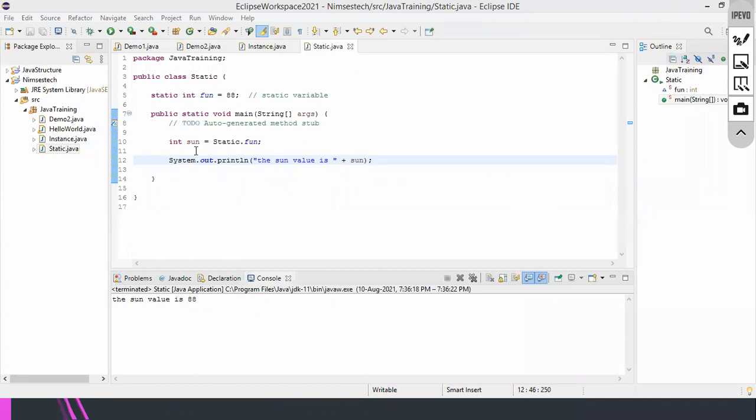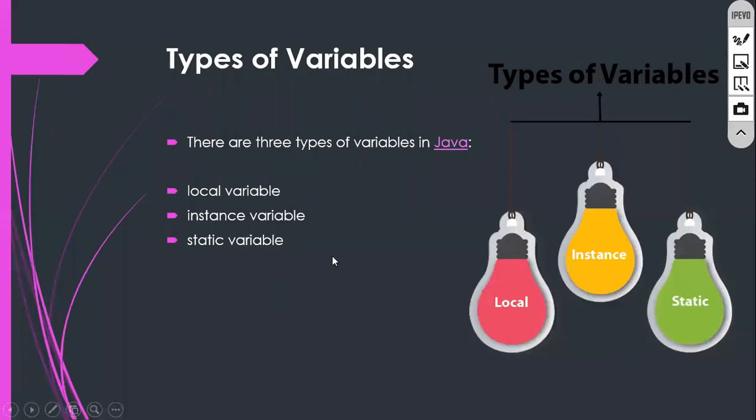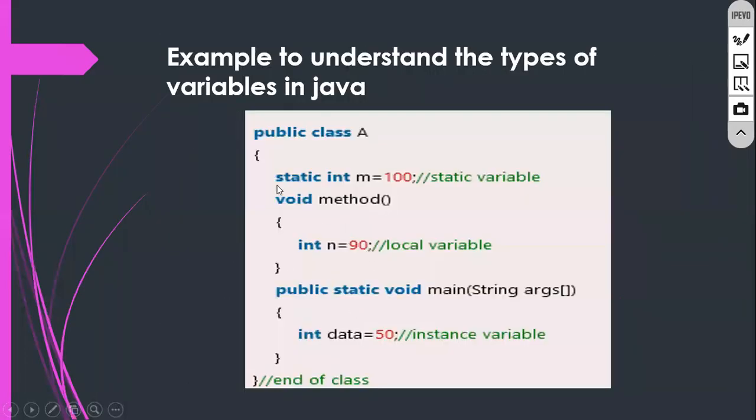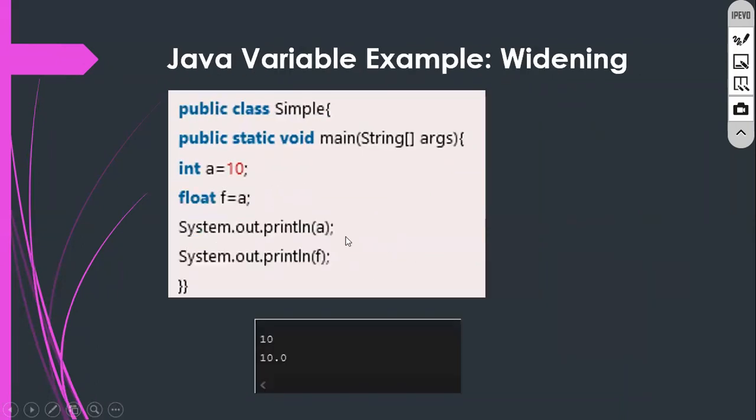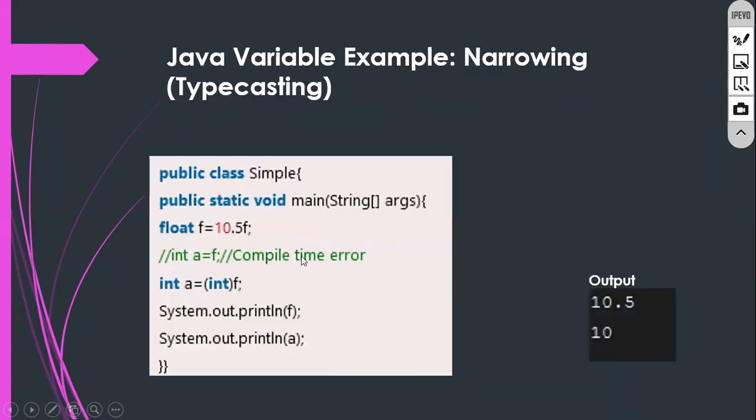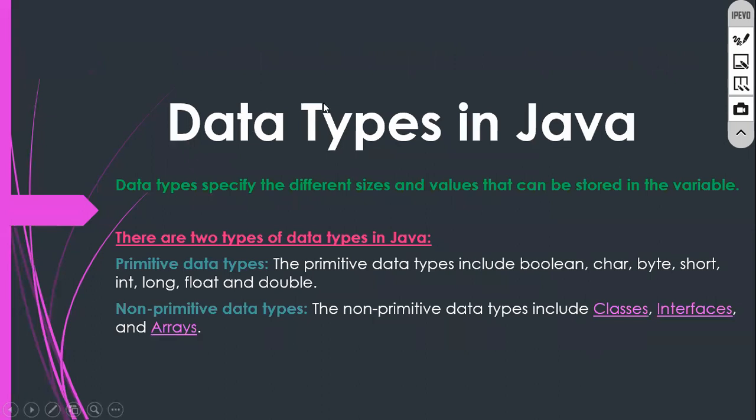Okay, guys, if you understand all these things, this is all about variables. We are going to discuss data types now. Later I will discuss widening as well as narrowing. These things are so important. I will discuss each and every part. Okay, let me see the slides now. Already we finished all these things; I explained all those. Narrowing, all those things I will explain later. Don't worry. First you understand the data types.